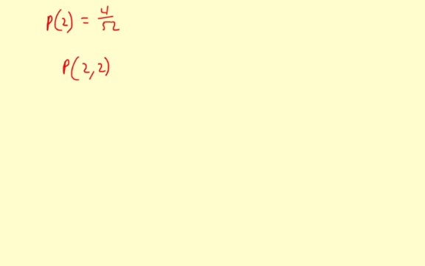Probability of a 2, then a 2 with replacement each time is 4 out of 52 times 4 out of 52. Because as long as you're replacing the cards, those two events are independent. Now, if you weren't replacing the cards, it would be dependent probability, and that would be 4 out of 52 times 3 out of 51 if you weren't replacing the card. So what's the probability of drawing a 2 and then not replacing the card in the deck and then drawing another 2? That would be this calculation here.